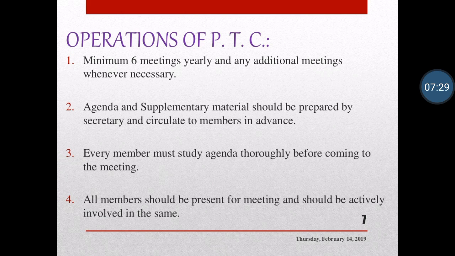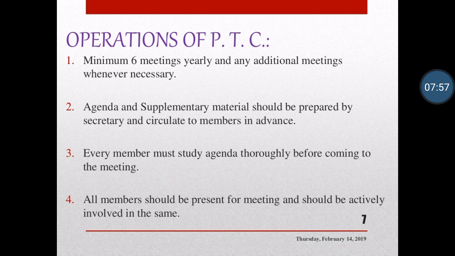Second point, the agenda and supplementary material should be prepared by the secretary and circulated to members in advance. Agenda means points to be discussed, and any other supplementary material should be supplied to the members and the director of the PTC in advance. Advance means 3-4 days before, circulated through email, soft copy or on paper,